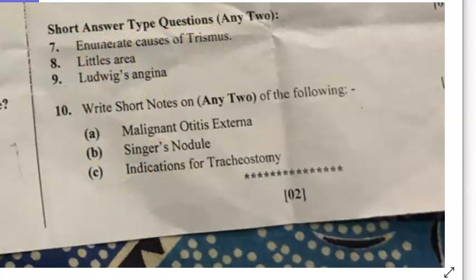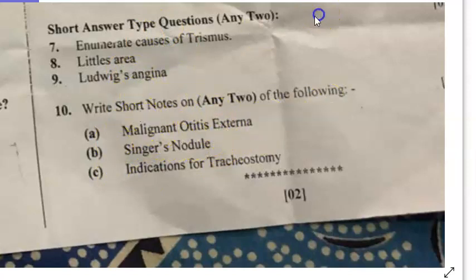What are the causes of trismus? Trismus causes, guys, you can write all those: tonsillar abscess, Ludwig's angina, I'm thinking, right? You can write a lot of causes like that. Little's area, basically same thing, right? Okay, this is the Kiesselbach's plexus you'll have to write. Then coming to Ludwig's angina because of the submandibular space infection, right? Write this. Premolar tooth, molar tooth, and how different it is, then how you'll manage it, etc.